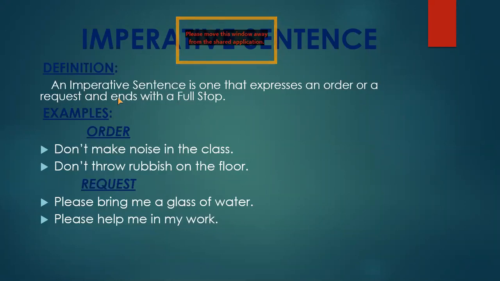It means an imperative sentence has got two types. In the first kind it expresses an order, you can understand order, how to place an order, or in the second kind it expresses a request. I think you can understand the meaning of order and request very well. So these sentences also end with a full stop. Remember these things, how these sentences end, and you have to be careful about these punctuation marks.